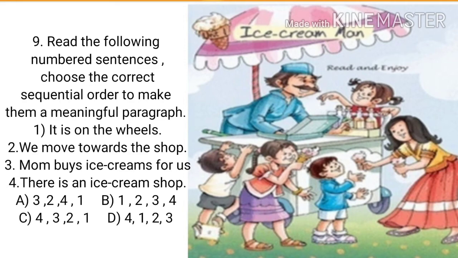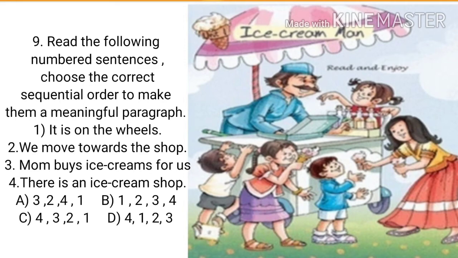Ninth one. Read the following numbered sentences. Choose the correct sequential order to make them a meaningful paragraph. So let us read the numbered sentences. First one. It is on the wheels. Second one. We move towards the shop. Third one. Mom buys ice cream for us. Fourth one. There is an ice cream shop. Now tell me, which numbered sentence do we have to write first? Yes, 4. There is an ice cream shop.